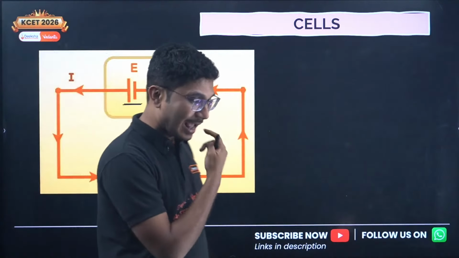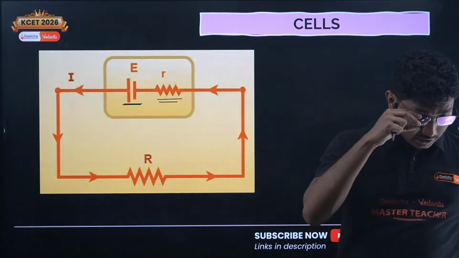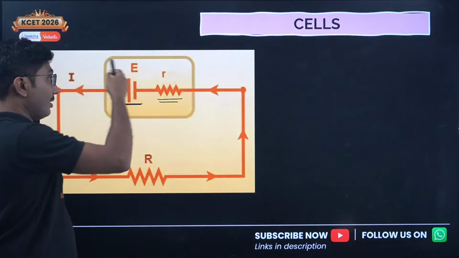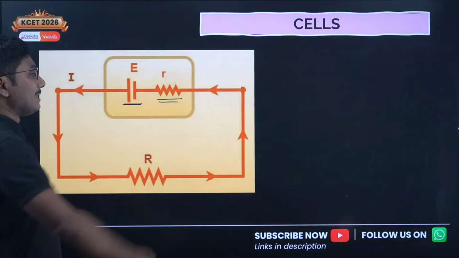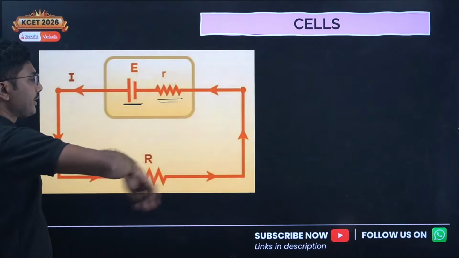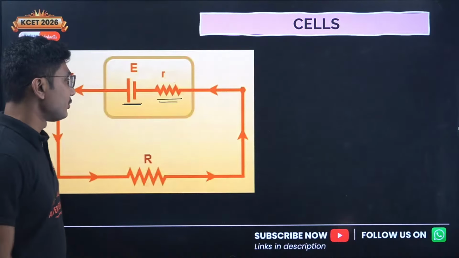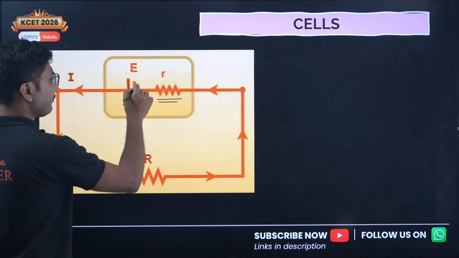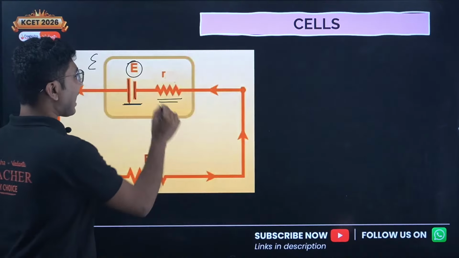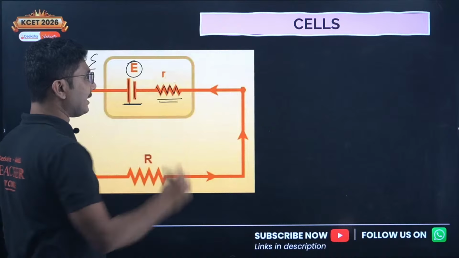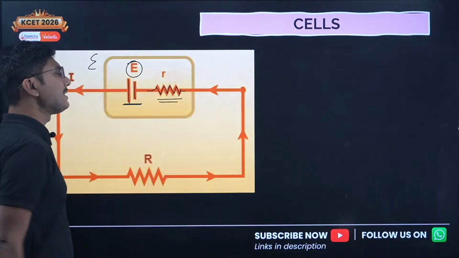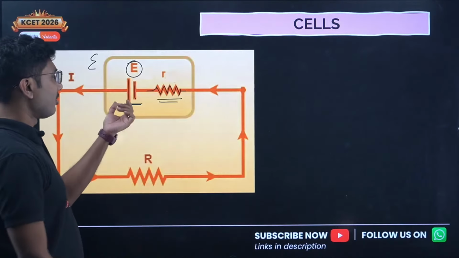each cell is not free from internal resistance. So an electric cell is basically a source of power or source of voltage which drives the current in a circuit. For an electric cell we have an EMF, which is given by E or epsilon. In some cases we write it like this, and r is the internal resistance. Now, internal resistance is always connected in series with the battery. This combination is called a cell. A cell is not only the battery.